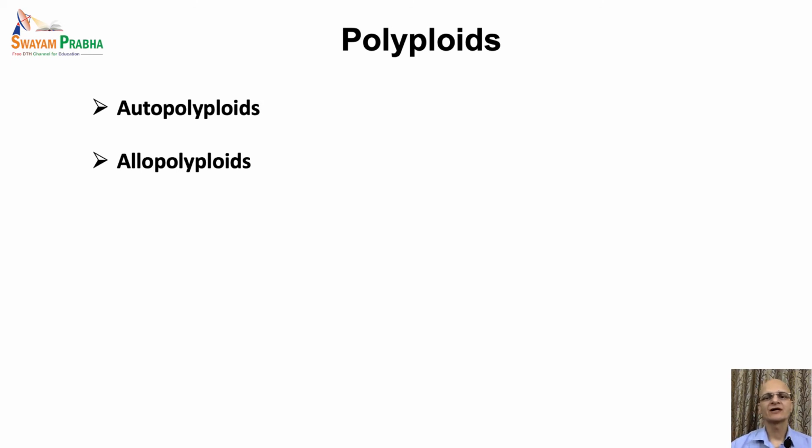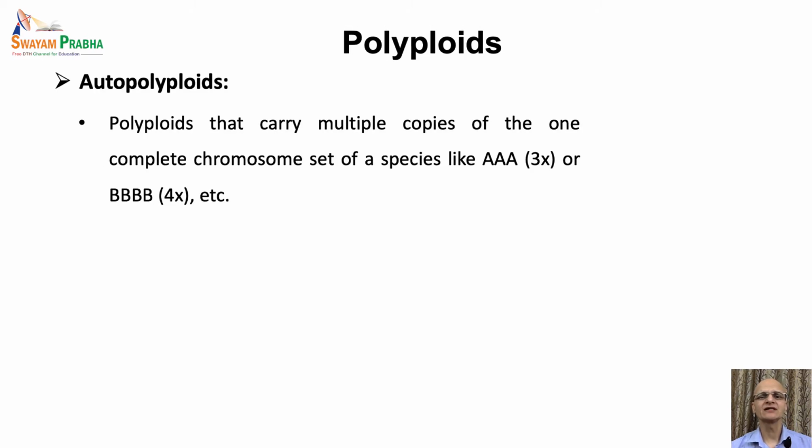Depending upon the type of genome copies present in the nucleus, these are further categorized into 2 groups, that is autopolyploids or allopolyploids. So the first is the autopolyploids.